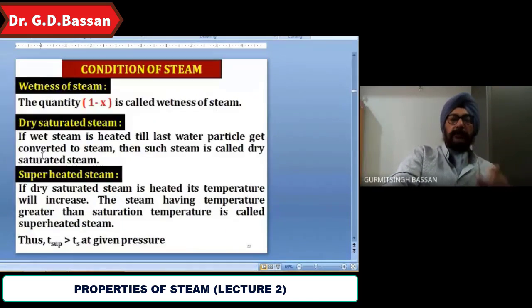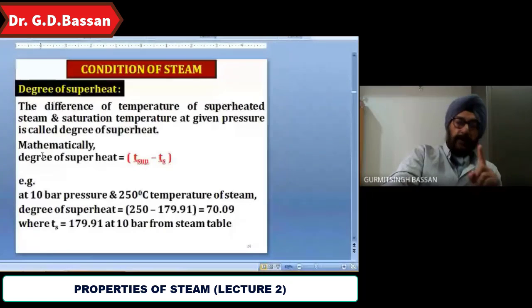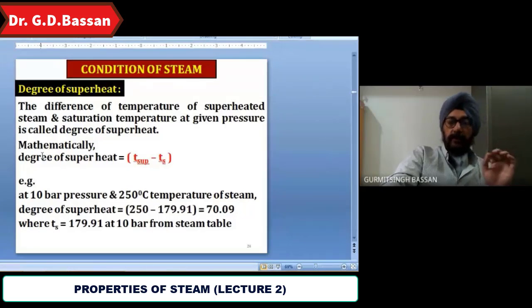Dry saturated means the last water particle is converted to steam. Superheated steam means when the temperature of the dry steam goes on increasing, and the steam temperature is more than the dry saturation temperature, then it is considered superheated steam. Degree of superheat is also important, that is Tsup minus Ts. Tsup is the temperature given to you, and Ts you take from the table at the particular pressure and temperature.